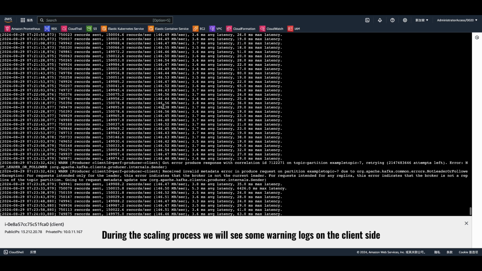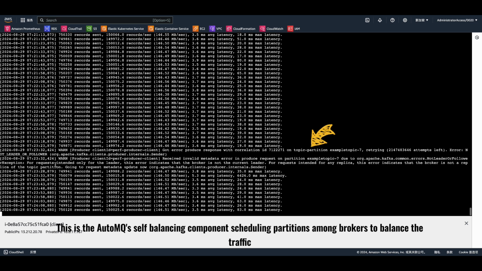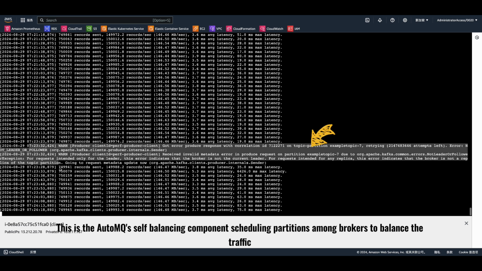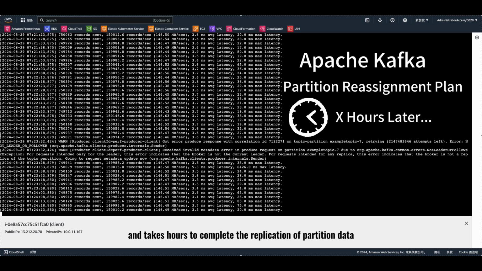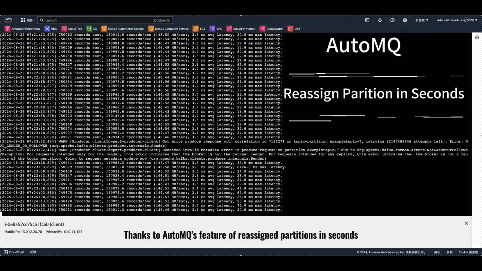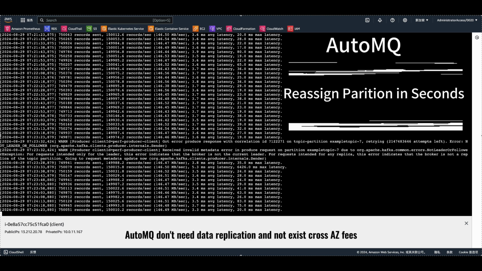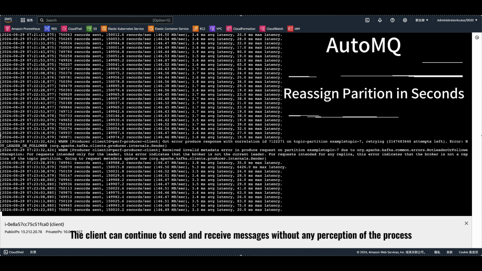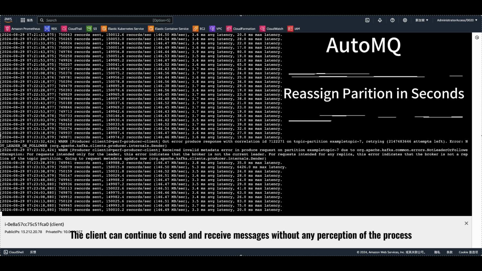During the scaling process, we will see some warning logs on the client side. This is AutoMQ's self-balancing component scheduling partitions among brokers to balance the traffic. Unlike Apache Kafka, which requires a self-designed migration plan and takes hours to complete the replication of partition data, thanks to AutoMQ's feature of reassigning partitions in seconds, AutoMQ doesn't need data replication and has no cross-AZ fees. The client can continue to send and receive messages without any perception of the process.